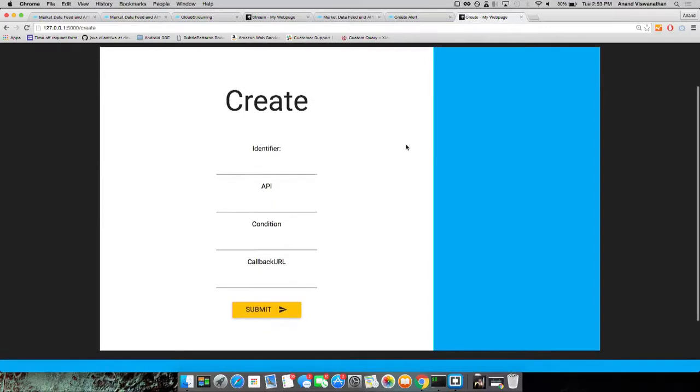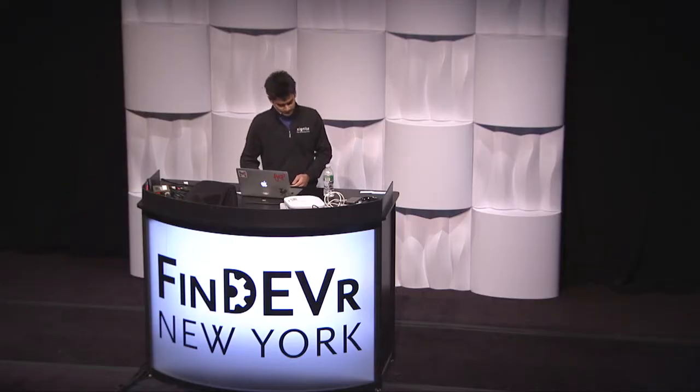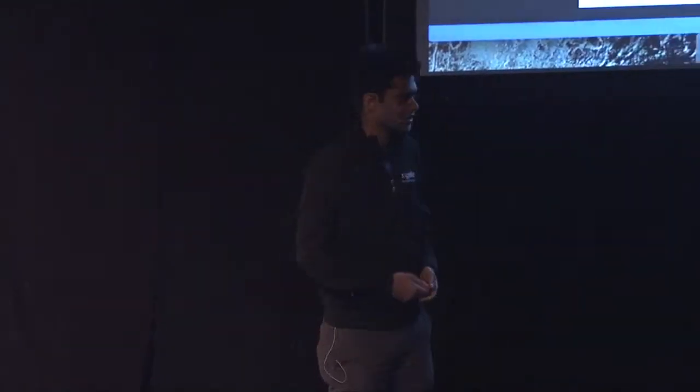So let's assume that this is one of your applications, and you want to create an alert for your user. You need four major things to create an alert. The first thing is the identifier, which is the actual symbol on which you're creating the alert. So let's go back to our trusty MSFT, and Cloud Streaming gives us the actual price and the volume right there. The second thing is the API. The API here is the data set on which you want to create this alert inside the Xignite world. So this could be currencies, this could be metals, options. We are going to use Xignite's global real-time service, which is the real-time quotes service.